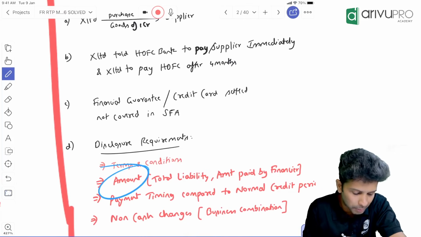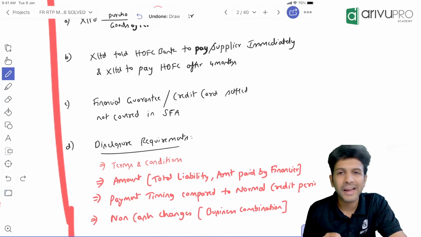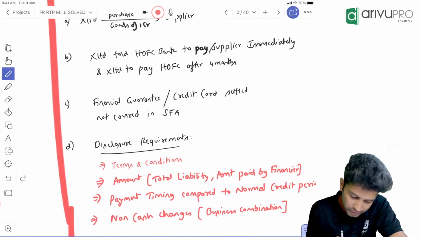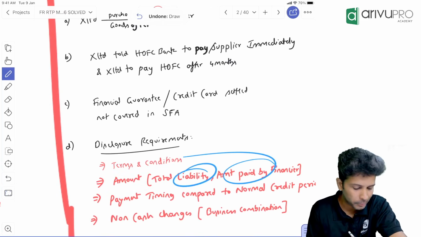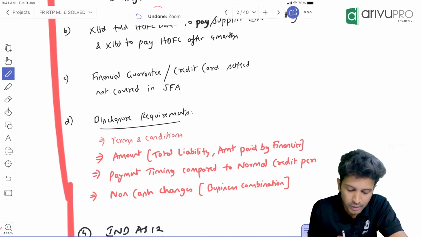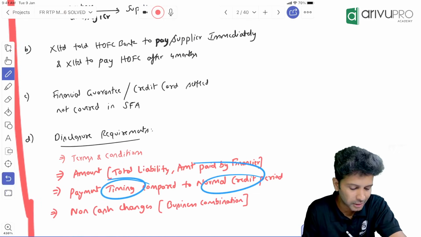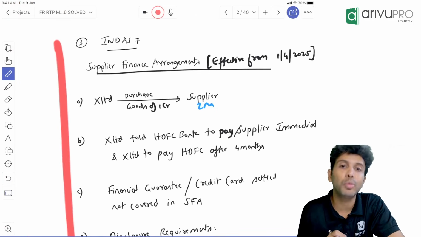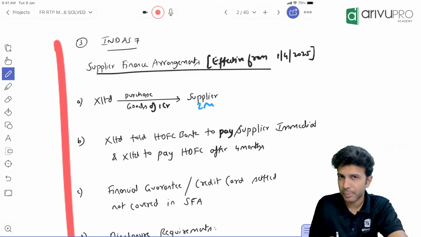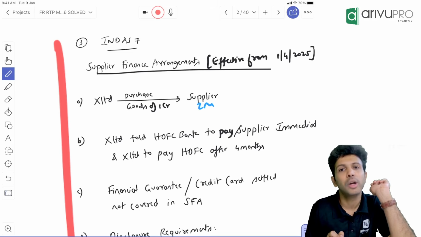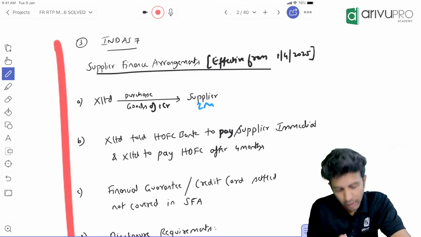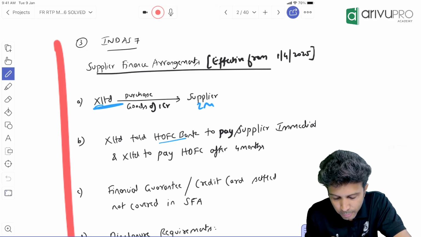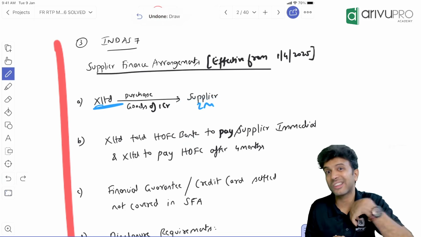Next one is what is the amount? How much has the bank paid on our behalf to the supplier under the SFA? That's the amount, the total liability and the amount paid by the financier. That is one. Then payment timing compared to the normal credit period. Let's say normally our supplier, the creditor, gives us a credit of 2 months. That means ideally X Limited should pay HDFC Bank within 2 months, because that's the normal credit we get.